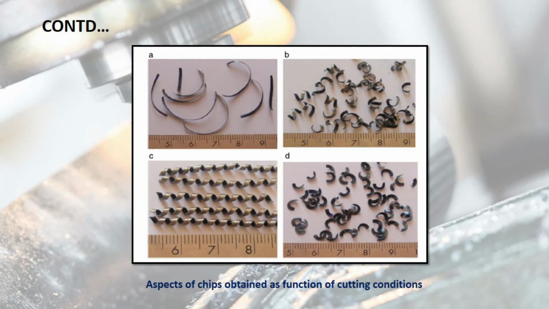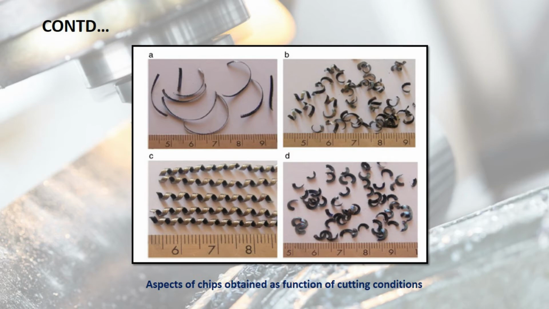First one is long loose arc type thin chips when cutting speed and depth of cut are both low. Second one is shorter loose arc chips when cutting speed is low to high. Third one is long continuous coil type chips when speed is increased from low to medium and depth of cut is increased from low to high.